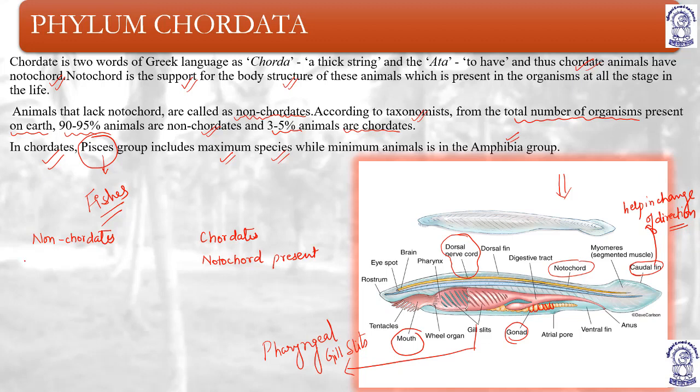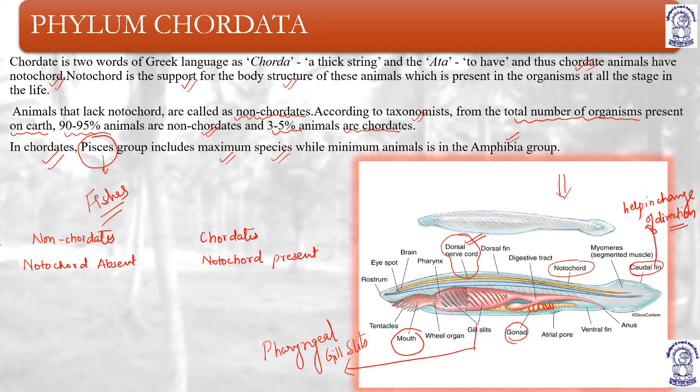And non-chordates, notochord is absent. Then the chordates, they have central nervous system which is dorsal. Dorsal nerve cord. They have central nervous system in dorsal, means at the back, which is hollow and it is single.